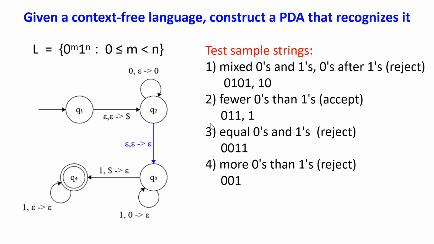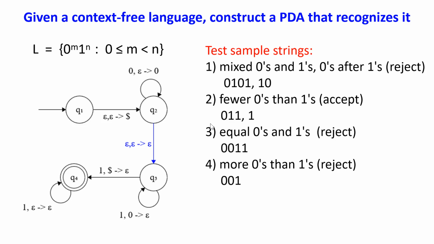You can do a proof to check that this machine actually recognizes the language L. But doing the proof is tedious. We can do a simple check by testing some sample strings. The principle to choose sample strings is to choose a string from each category. For this example, we have 4 categories. We have mixed zeros and ones. For example, 0101. This kind of string should be rejected because it does not match the pattern of the strings in this language L.